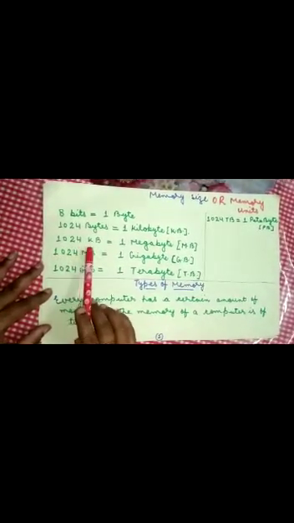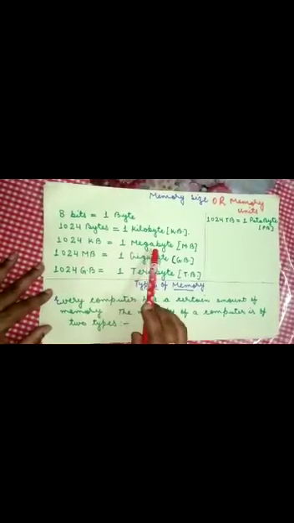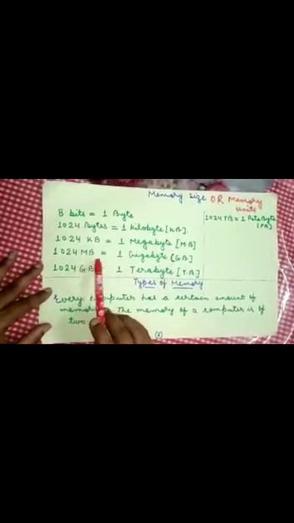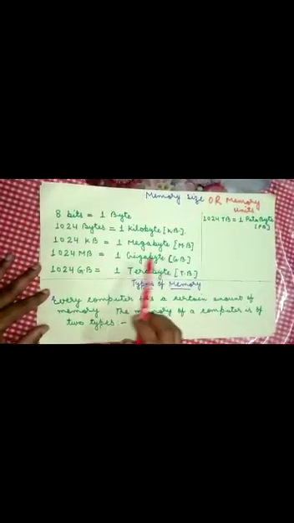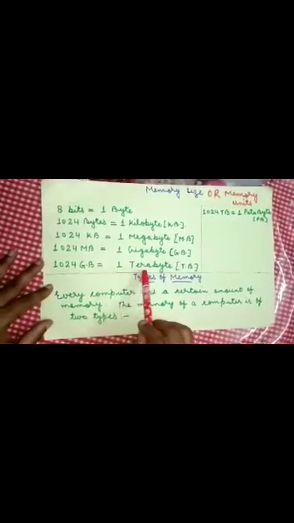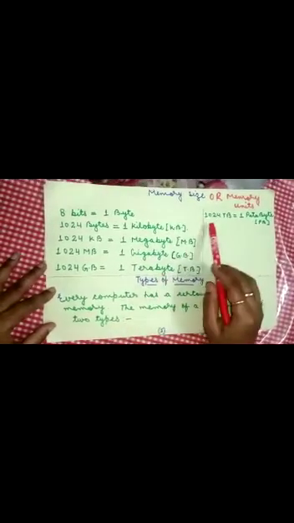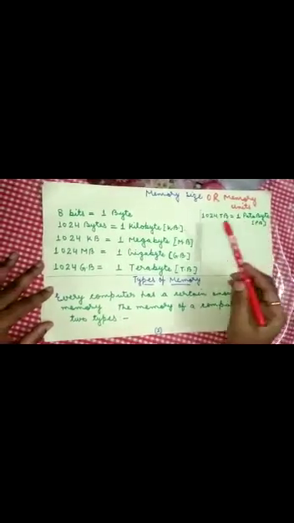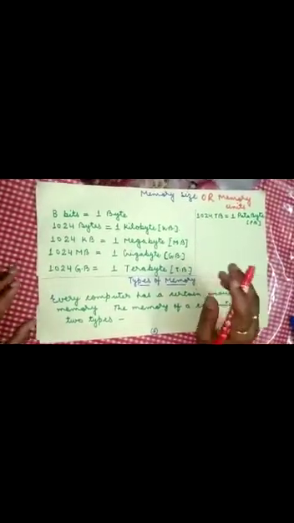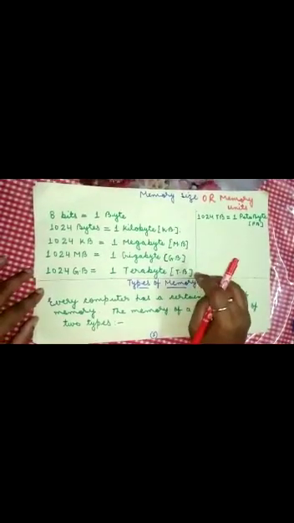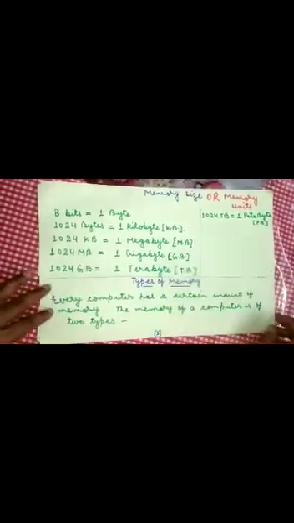1024 KB is equal to 1 megabyte. 1024 MB is equal to 1 gigabyte. 1024 GB equal to 1 terabyte. 1024 TB is equal to 1 petabyte. Children, these you have to learn. Again I am saying, these memory units you have to learn.